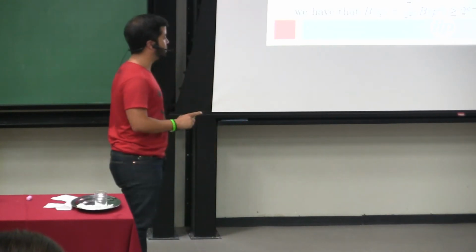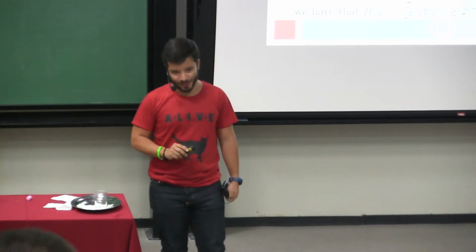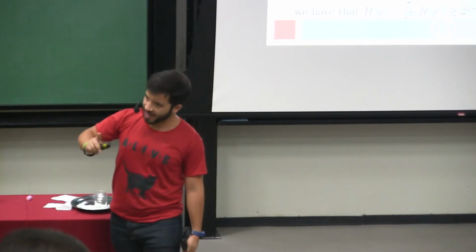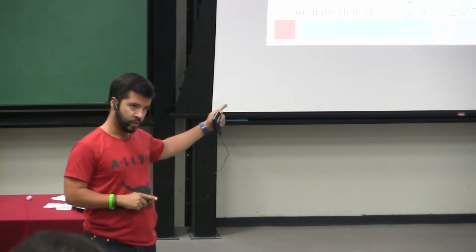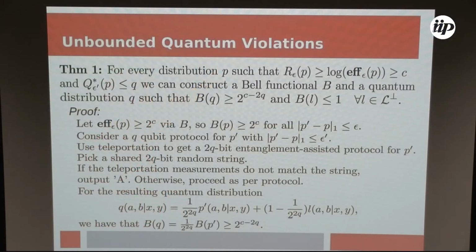With probability 1/2 to the 2Q, the protocol doesn't abort and outputs according to P prime. P prime, remember, was a distribution epsilon distance from the target distribution. Otherwise, it just outputs some new symbol A.